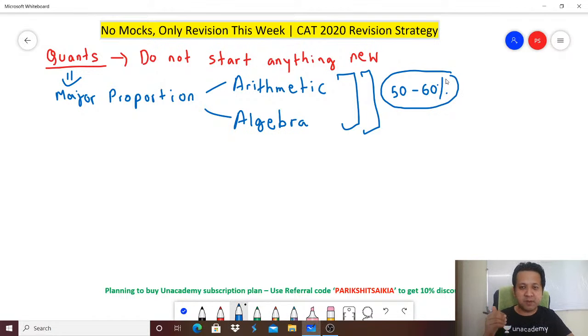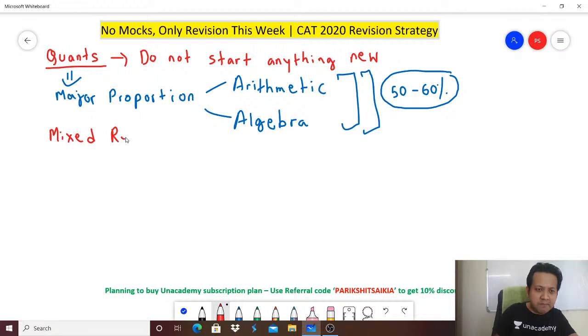When I say arithmetic, I basically mean time, speed, distance, time and work, ratio, proportion, percentages, profit loss discount, simple interest, compound interest, and averages, mixtures and alligations. Similarly, algebra. Now, when you are revising, one very important thing in Quants that I must tell you: do mixed revision.